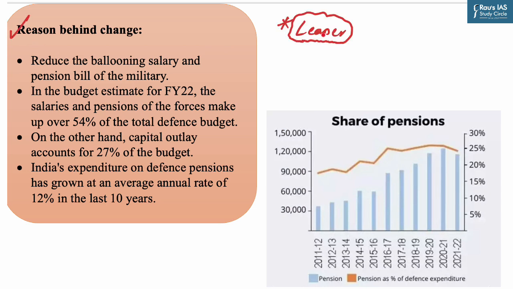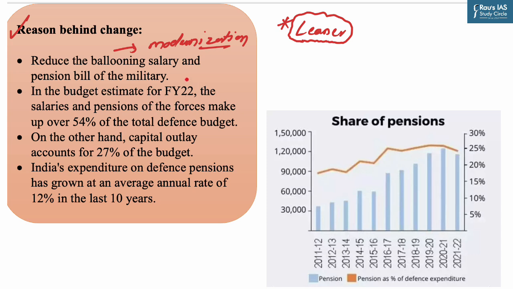Now first reason is India is planning to have a leaner and efficient armed forces. But the major reason behind this change is the economic implication of the pension. Such changes will eventually reduce the ballooning salary and pension bill of the military, thereby leaving a large sum of money for the modernization of armed forces. Now understand this through the following examples.